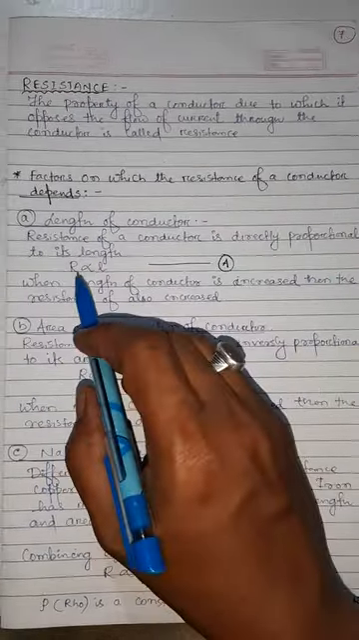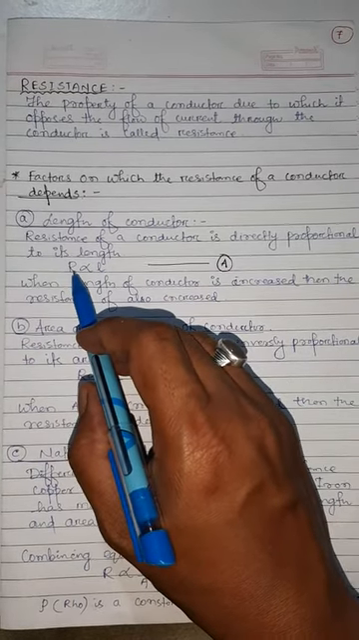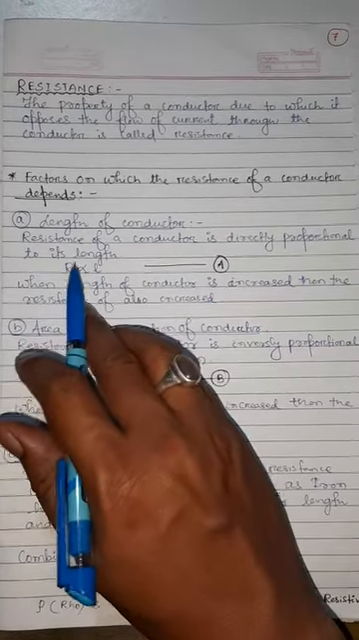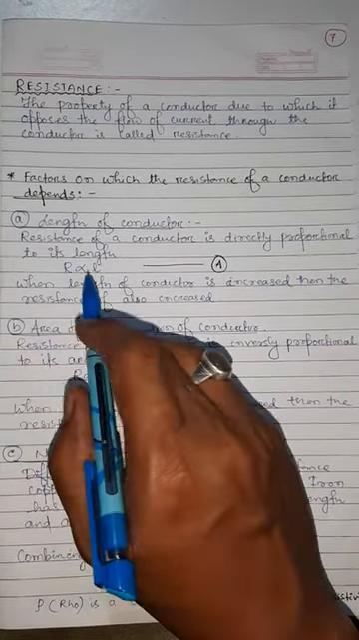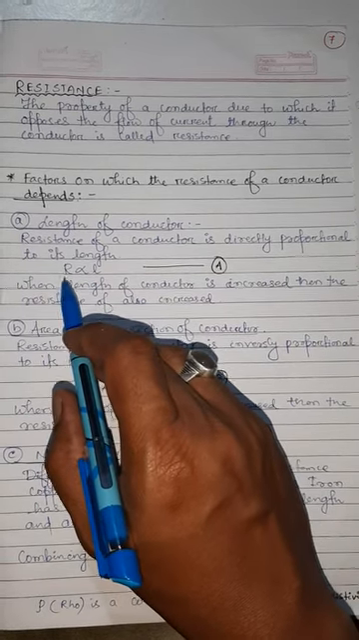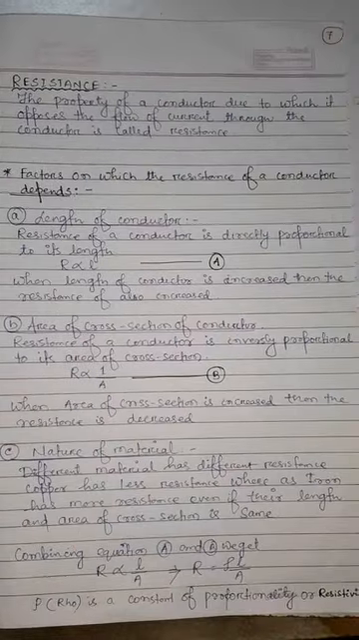That's why it is called R is directly proportional to L. If L is increasing, then R is also increasing. If you double the length of the conductor, then the resistance will also be doubled. If we halve the length of the conductor, then the resistance will also be halved. That's why it is one of the factors.